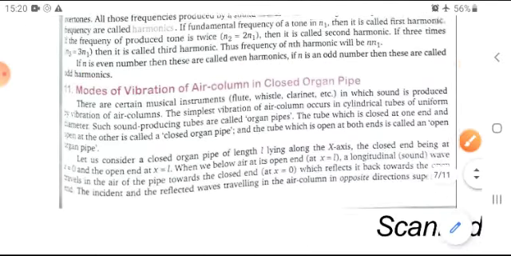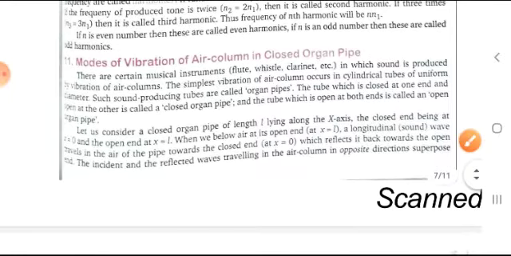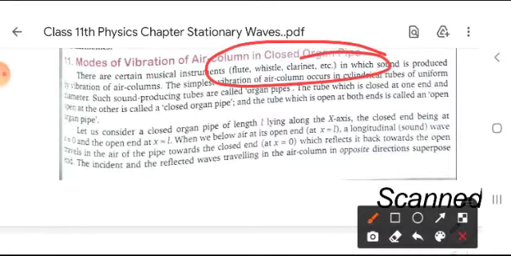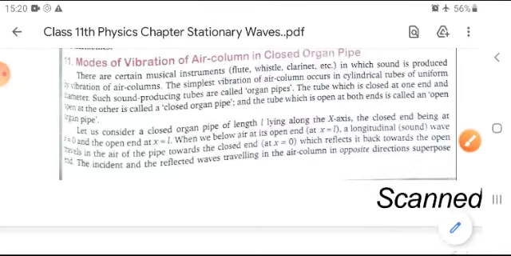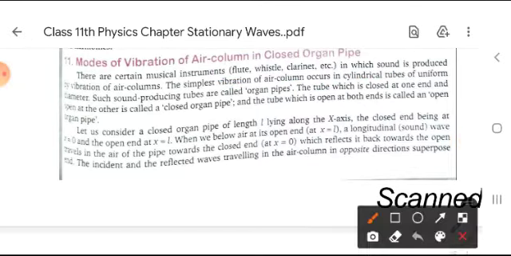Now moving forward, modes of vibration of air column in a closed organ pipe. There are certain musical instruments, that is flute, whistle, clarinet, etc., in which sound is produced by vibration of air columns.